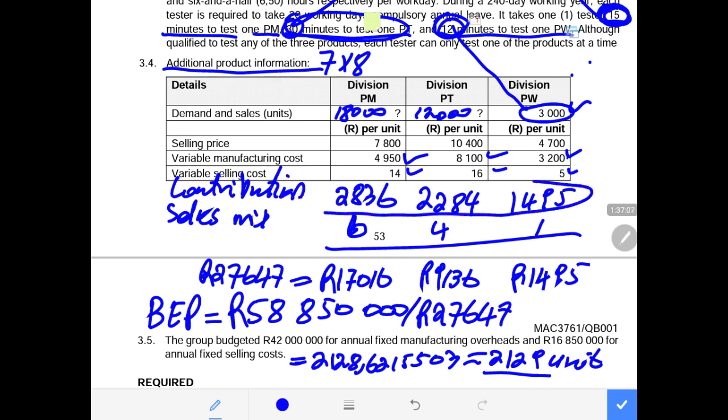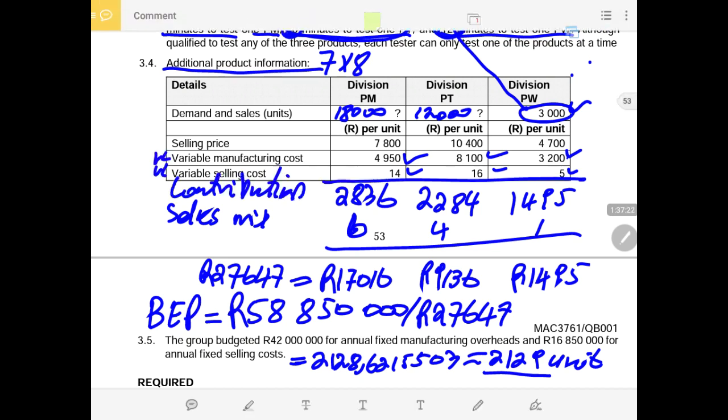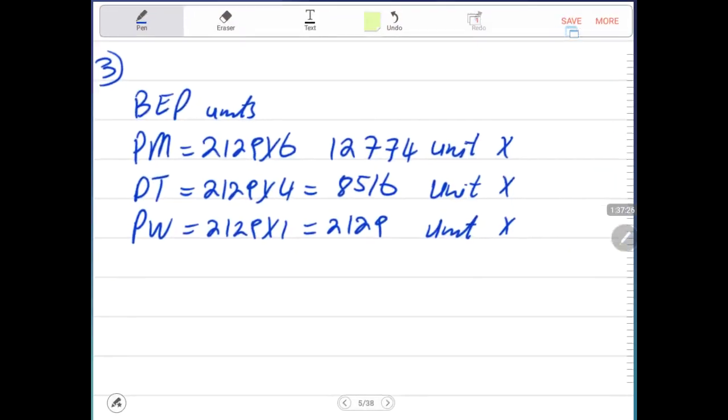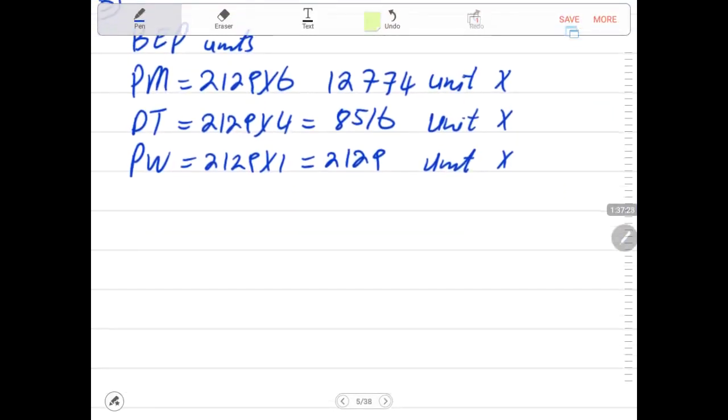These are the figures for your contribution that you would have calculated. Remember, contribution is selling price less variable cost. We deducted the variable cost from the selling price. It gave us the contribution of these figures. Then after, we'll be multiplying that, but we are not required to do such. Now we must do the margin of safety.